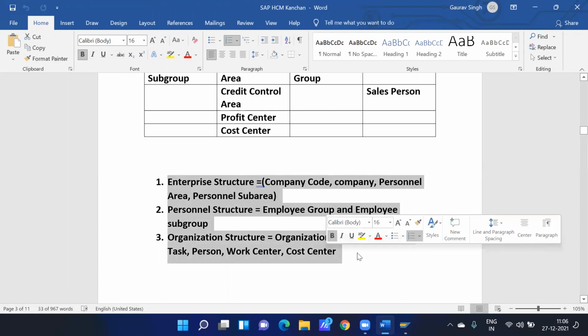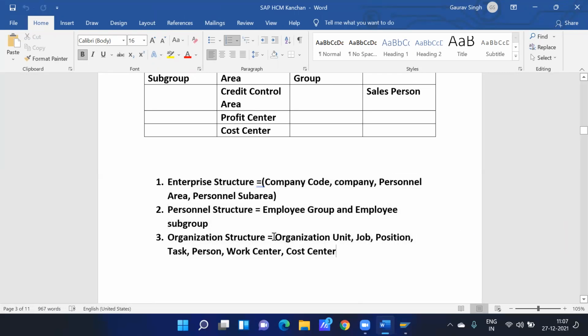Let's say this is an interview question: how many structures are there in SAP HCM? You will tell that we have three structures. One is enterprise structure, second is personnel structure, third is organizational structure. Organizational structure we will cover in organizational management, where we create all the objects: organizational unit, job, position, task, person, work center, cost center, and so on. And for enterprise structure, we have objects: one is company, second is company code.